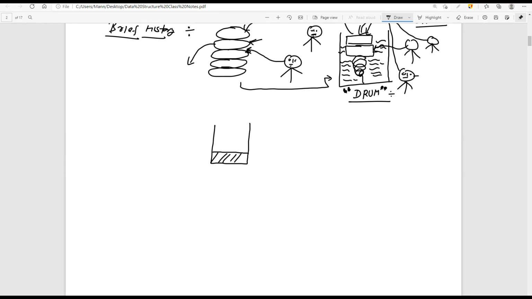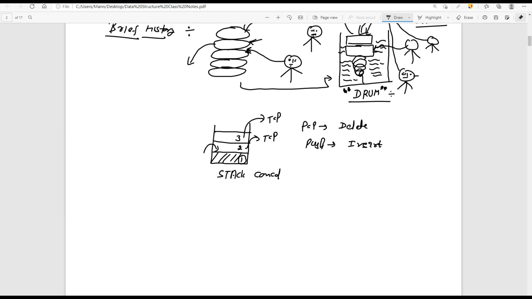So as of now, this is the top. The second element I want to push, I just need to push on the top. So this is the second element. I want to push another, this is third. Now I want to pop out. Pop meaning delete, and push meaning insert. So I just need to take it out from the top only. So this is the concept of what we call the stack concept. Is this clear to everyone now?